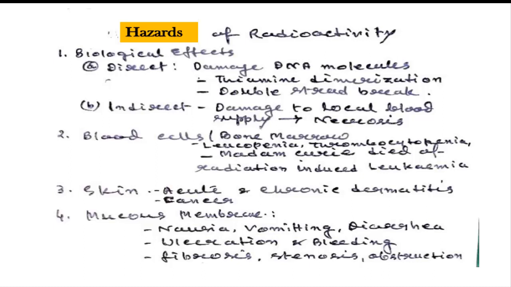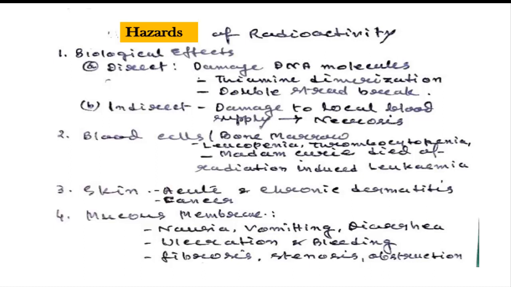Anyway, in the skin, there are definitely some effects: acute and chronic dermatitis and ultimately cancer. All the mucous membranes are also affected: nausea, vomiting, diarrhea, ulceration and bleeding, fibrosis, stenosis, and obstruction.